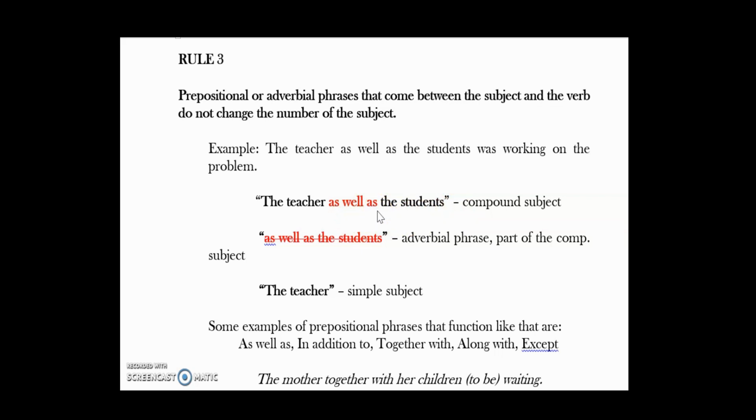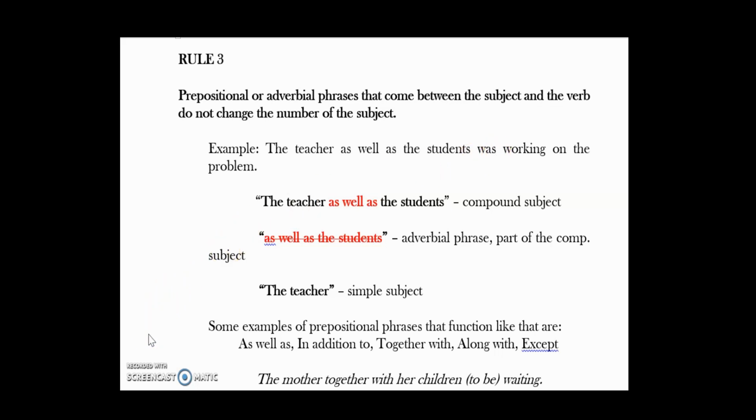And if you remember from rule number 2, it's considered junk. So this adverbial phrase, we eliminate this adverbial phrase. It's part of our compound subject. And now the simple subject is the teacher. The teacher is singular. Therefore, the verb we're using here is was.